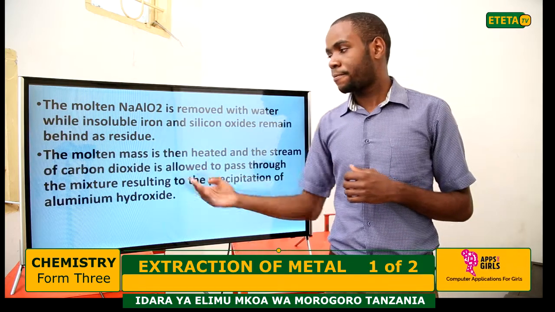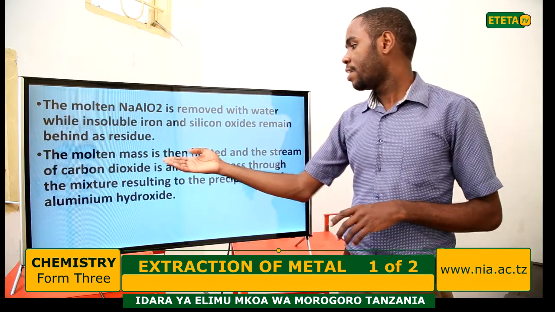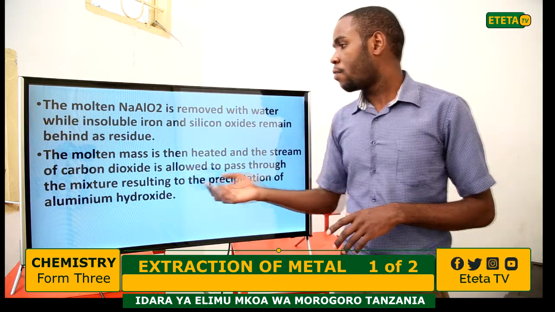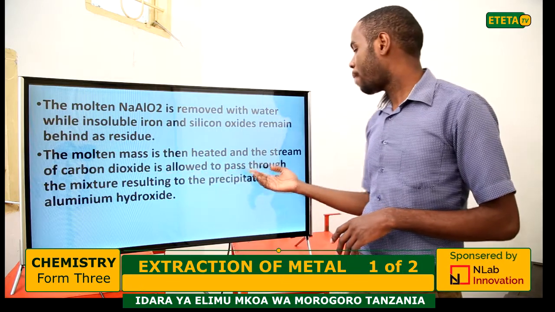So the molten mass is then heated, and a stream of carbon dioxide is allowed to pass through the mixture, resulting in the precipitation of aluminium hydroxide. Another reaction. The molten sodium aluminate is heated, and the stream of carbon dioxide is allowed to pass through.